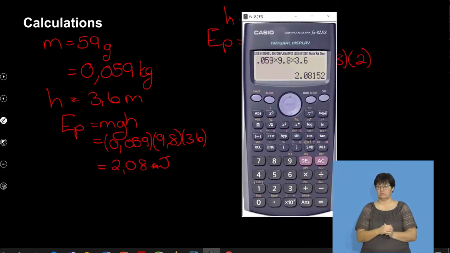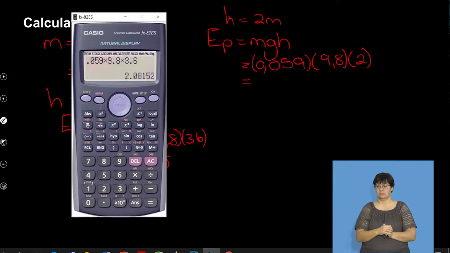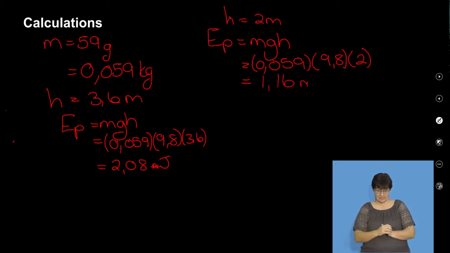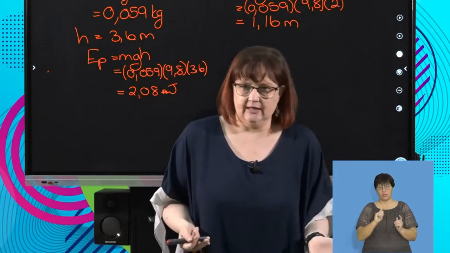Have to use our calculators. All right, so let's do the calculation, and we get 0.059 times 9.8 times 2, and has to be a decimal, so we've got 1.16, because we're going to do to 2 decimal places.